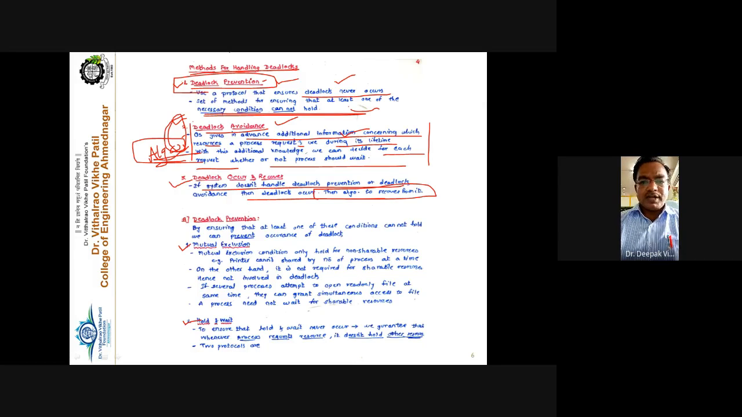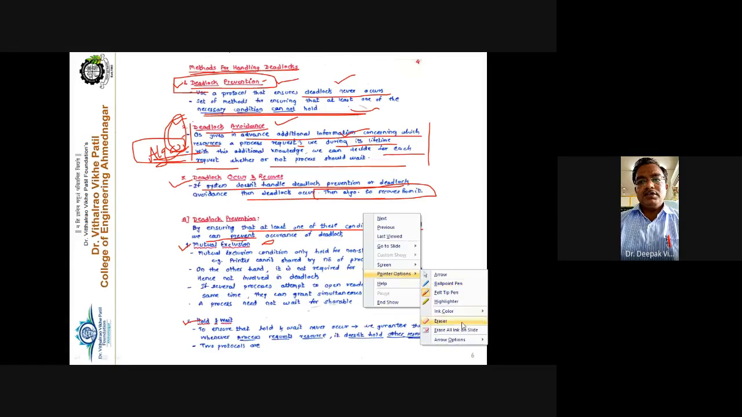We have to ensure that at least one of the necessary conditions gets prevented so that the deadlock will be prevented. Getting my point or not? At least one condition should be stopped. If the operating system is able to stop at least one condition, then 100% the deadlock will be prevented. By ensuring that at least one of these necessary conditions cannot hold, we can prevent the occurrence of the deadlock.